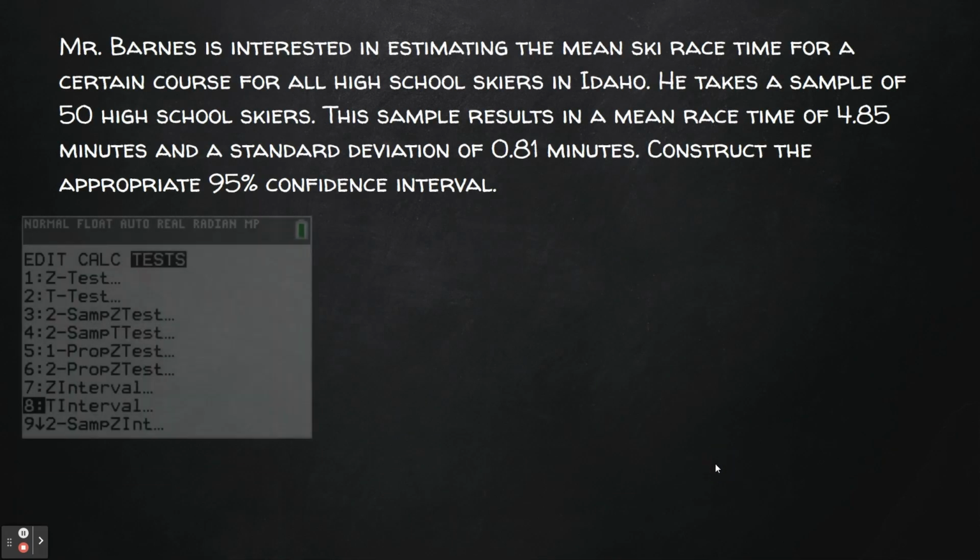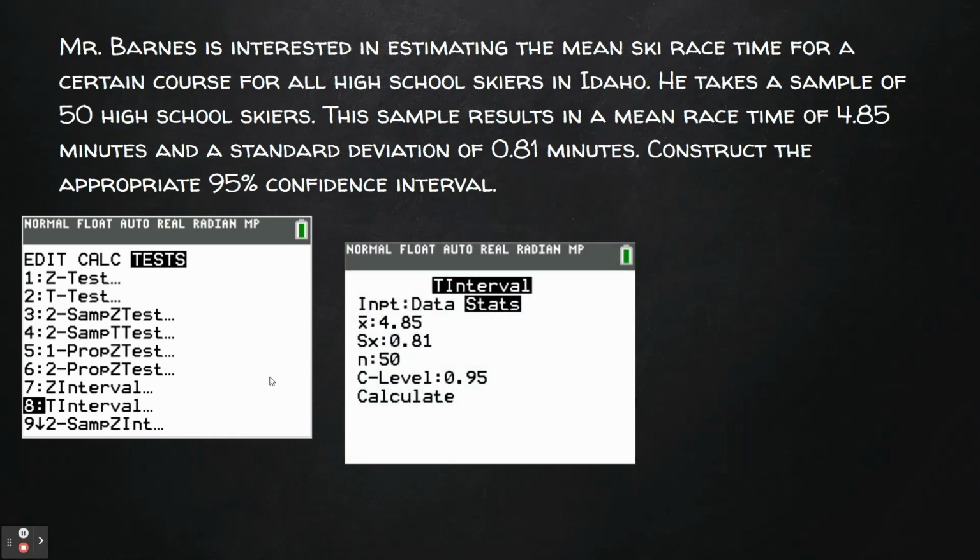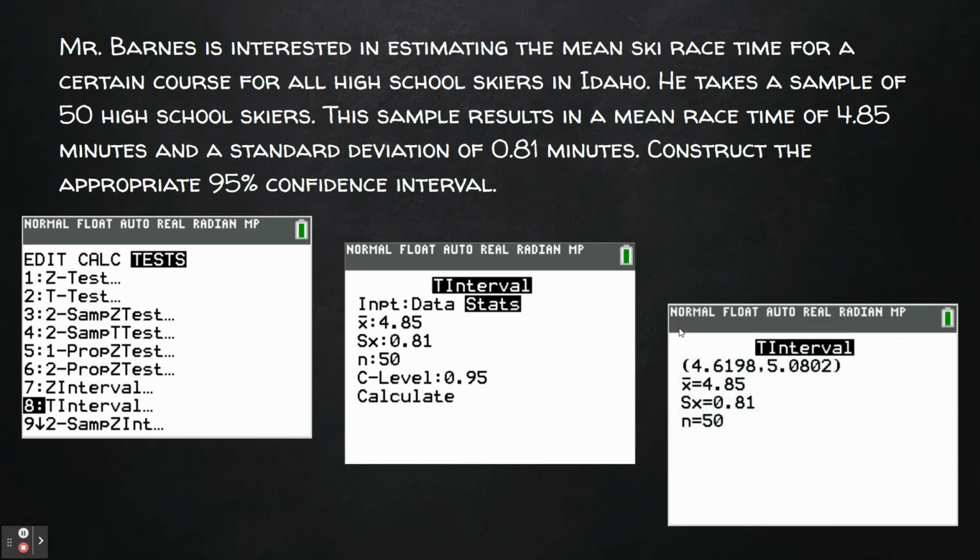Now the second way to calculate this would be using the calculator directly. So we could go to stat tests and then down to 8, the t interval. T interval actually allows you to plug in data directly or to plug in stats. Since we were just given the summary stats of the mean and standard deviation, we're going to select the stats option, put in the x bar and the sample standard deviation, our sample size and the confidence level, and after we hit calculate, we should get the interval. Notice that's the same as we got using the formula.